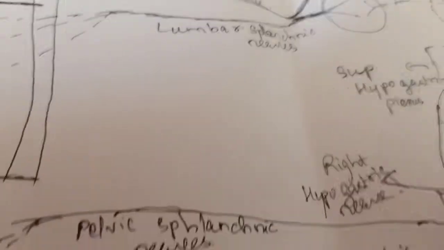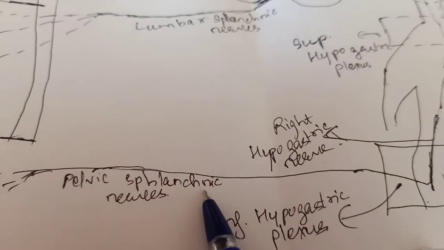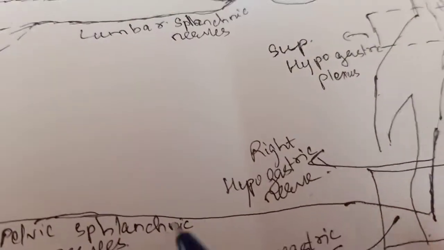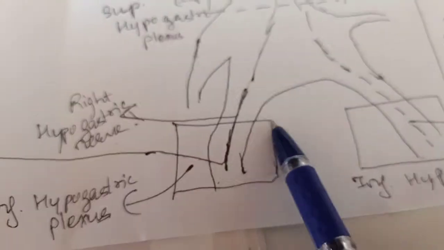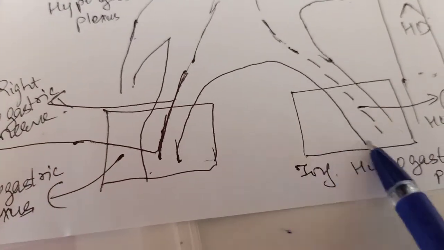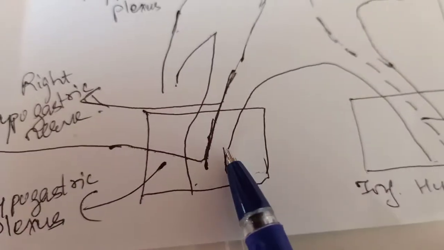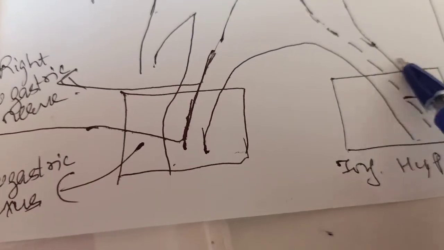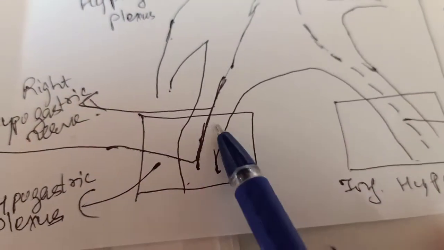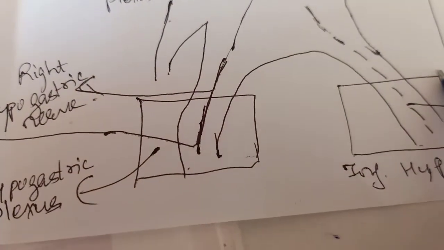They run towards the inferior hypogastric plexus. This also I have explained. Where is the inferior hypogastric plexus? There are two inferior hypogastric plexuses, right and left. They surround the internal iliac artery.